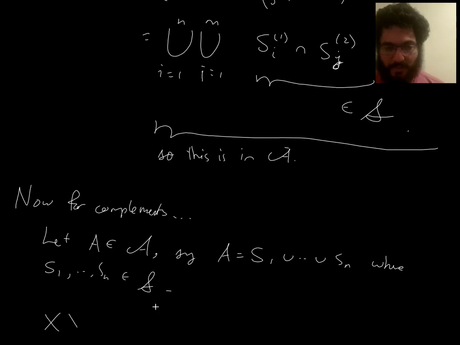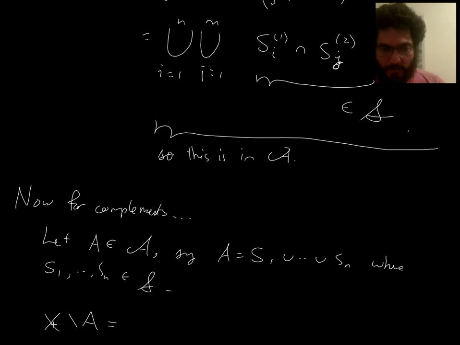It's enough to only consider global complements when we're showing something is an algebra of sets. By global, I don't know if that's the correct terminology. Maybe absolute complement as opposed to relative complement. I just mean X, the full space, delete this, rather than taking two arbitrary things in fancy A and doing one complement the other. This is sufficient to check.